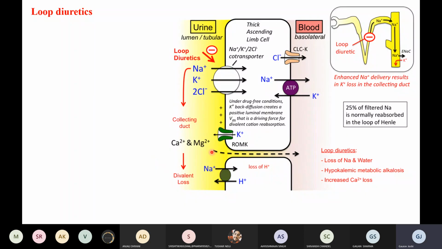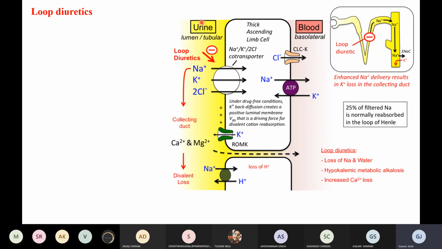They also allow the discharge of calcium, magnesium and potassium, which are very important ions for our body, so these are also lost from the body. How they are lost, we will discuss.